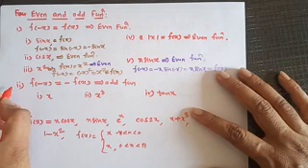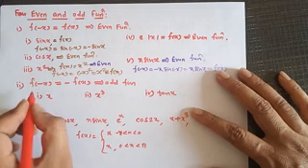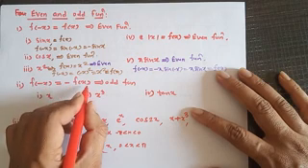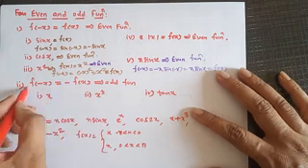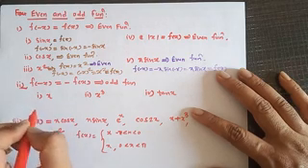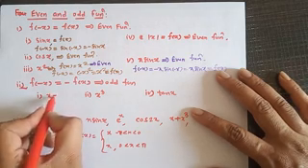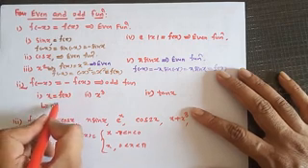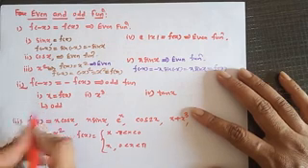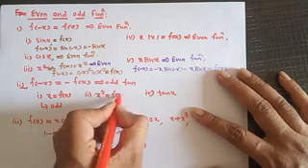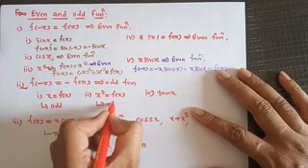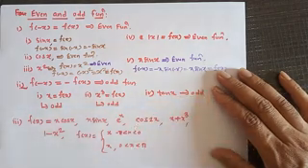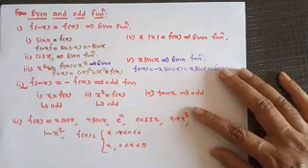Now a function is said to be an odd function if f of minus x equals minus of f of x. If f of minus x equals minus of f of x, then we say that the function is an odd function. For example, f of x equal to x. Is it odd? Yes, it is clearly an odd function. Similarly, f of x equal to x cube is also an odd function. Tan x is also an odd function.